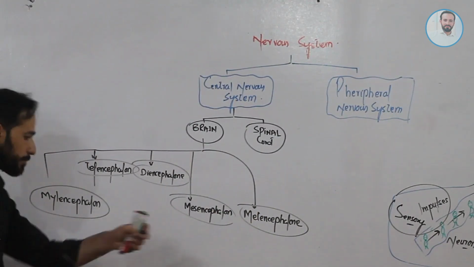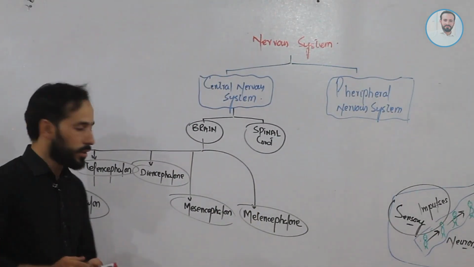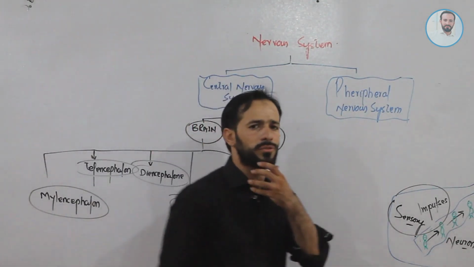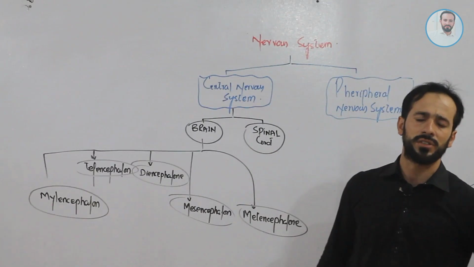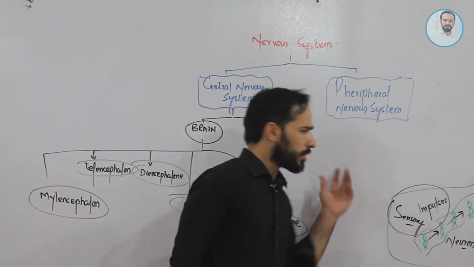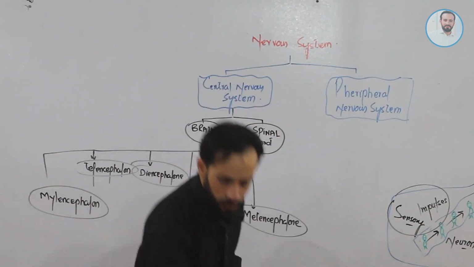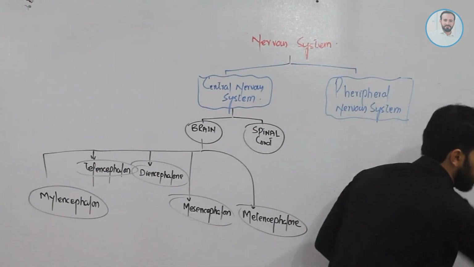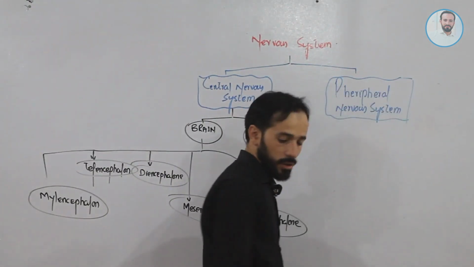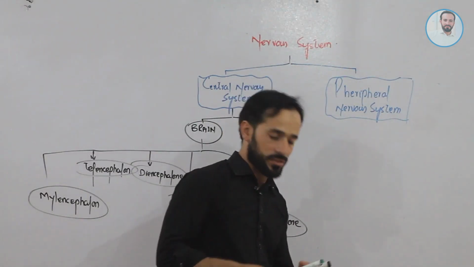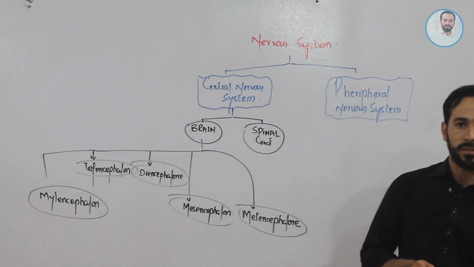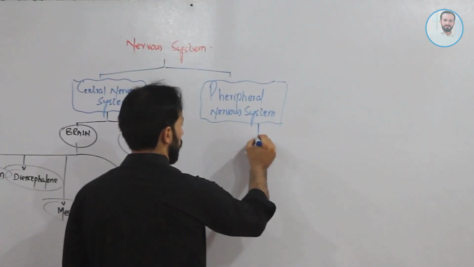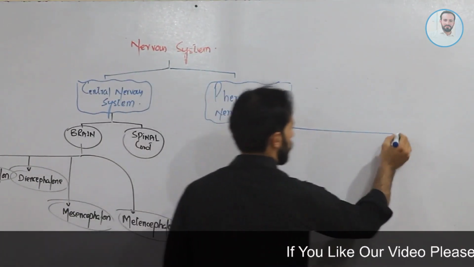Clear? And we know what each part includes. So we know it from the previous lecture. Now the spinal cord is also divided into cervical region, thoracic region, lumbar region and coccygeal region, right? We are not going into that detail. So we have to focus on the peripheral nervous system, how many divisions the peripheral nervous system has. So the peripheral nervous system has 2 major divisions.